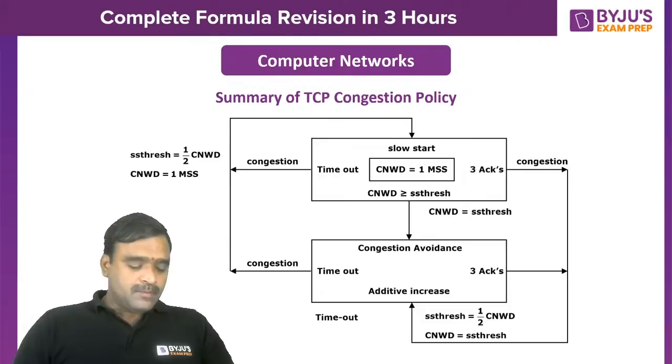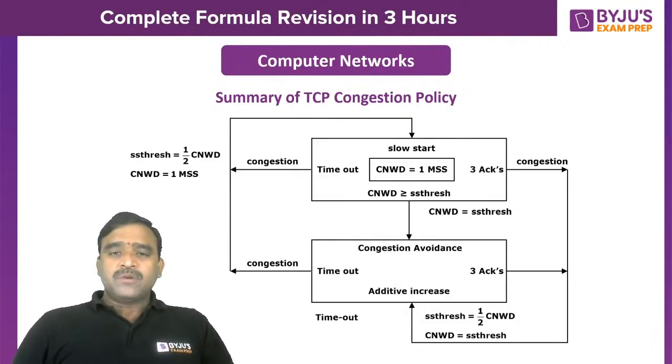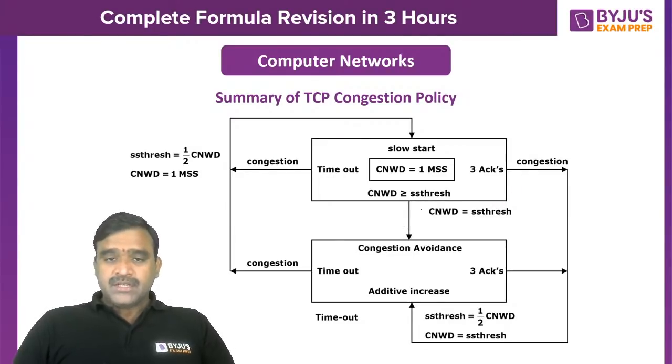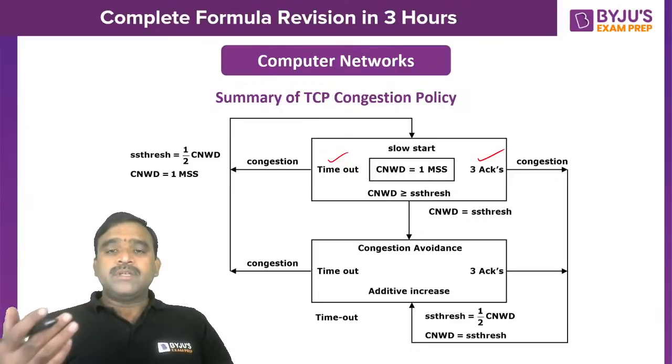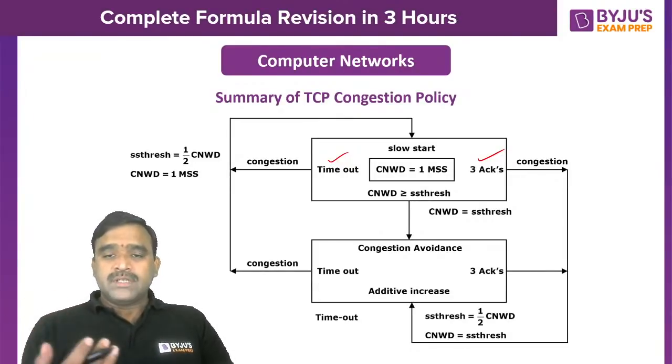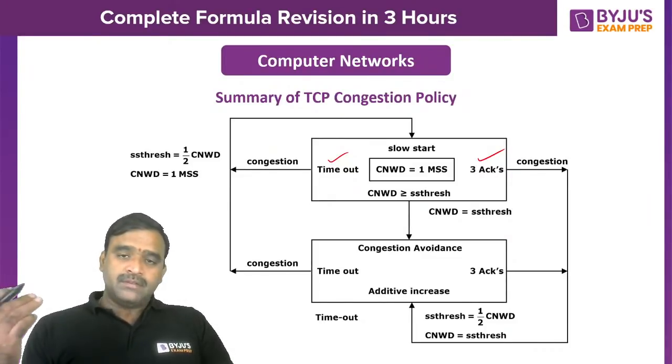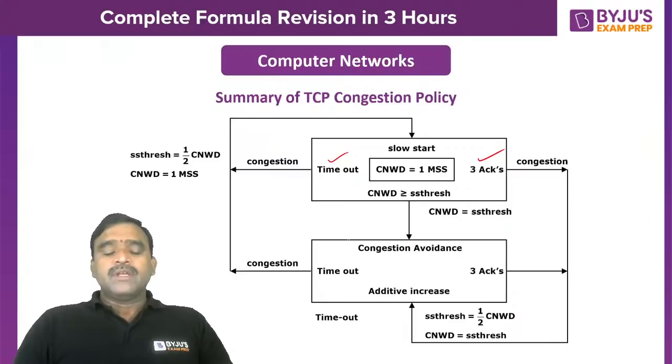This is the TCP policy. This is very important. And if they want to twist the question, definitely they will ask on this congestion only, in the transport layer especially. There are 2 cases of detecting congestion. One is a timeout, the other is 3 acknowledgements. So you have to be very clear regarding how TCP reacts when the timeout occurs, and how TCP will react when 3 acknowledgements arrive. That is very important. This diagram is important.